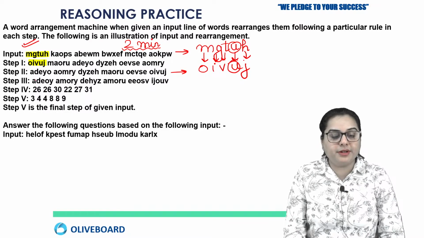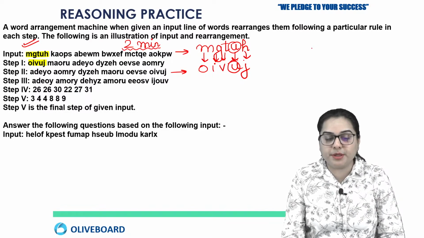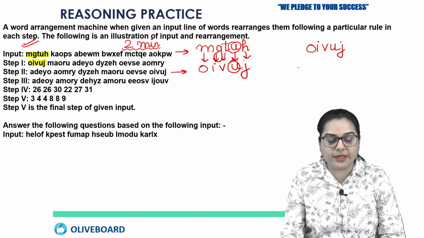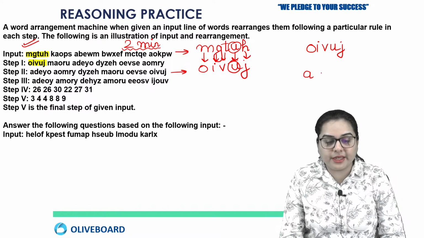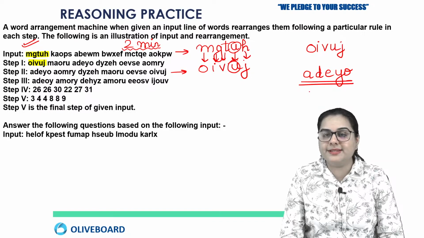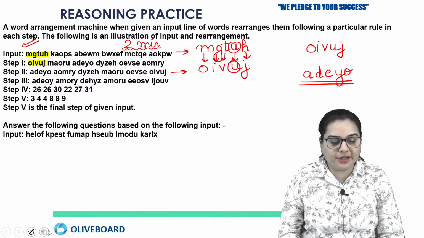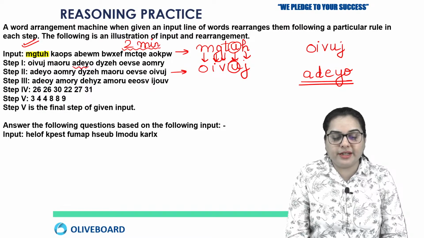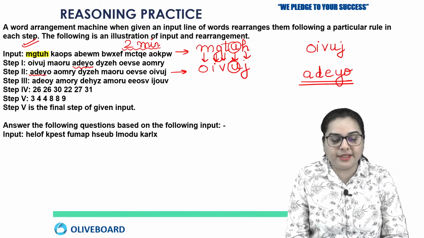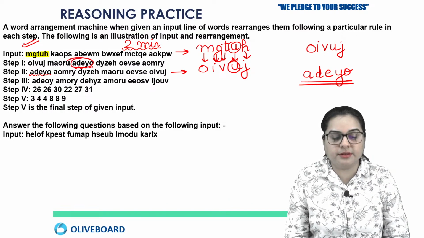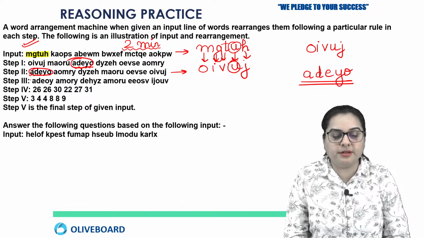Okay, now if you consider step number 2, in step number 1 you have O, I, V, U, J, and in step number 2 you have A, D, E, Y, O. So how is this word coming? If you check in your step number 1, what do people get? Here you have A, D, E, Y, O. It's here, right? So this is the first word.